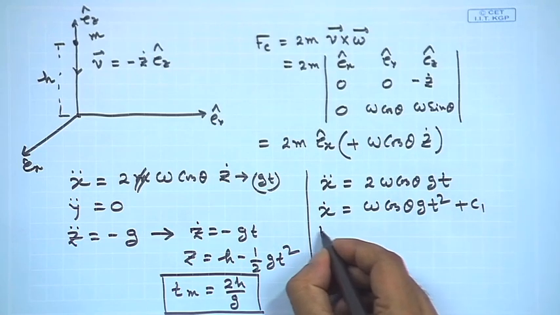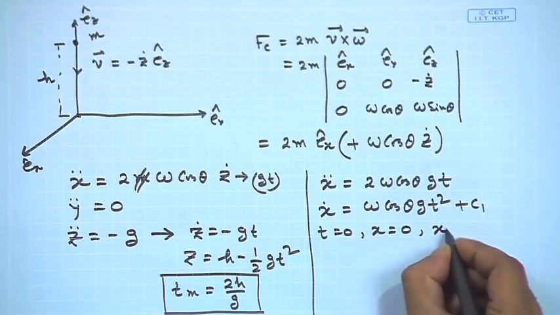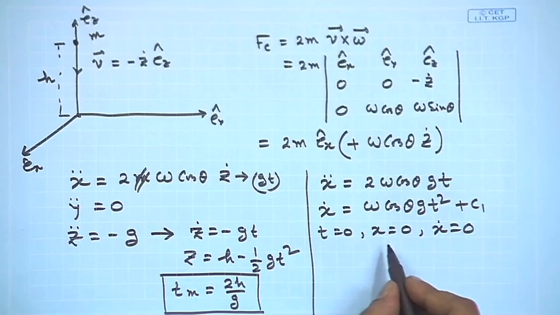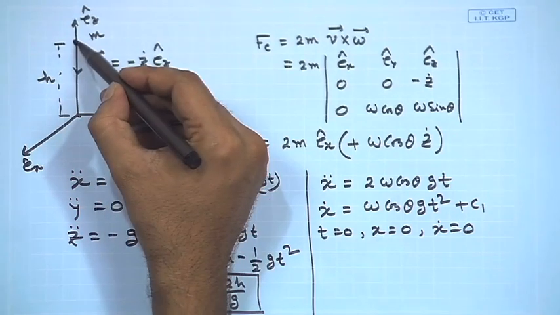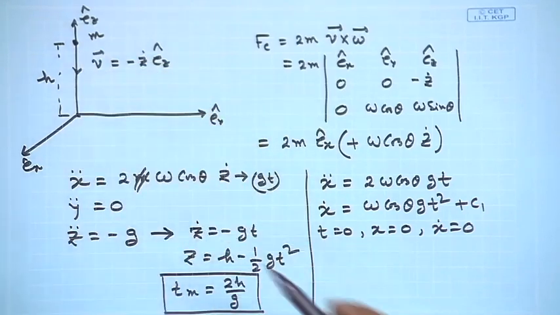Now, please recall that at t equal to 0, x equal to 0 and x dot is also equal to 0. So, x equal to 0 means that initially it starts above the z axis only, above the origin on the z axis only. So, there is no x or y deviation.